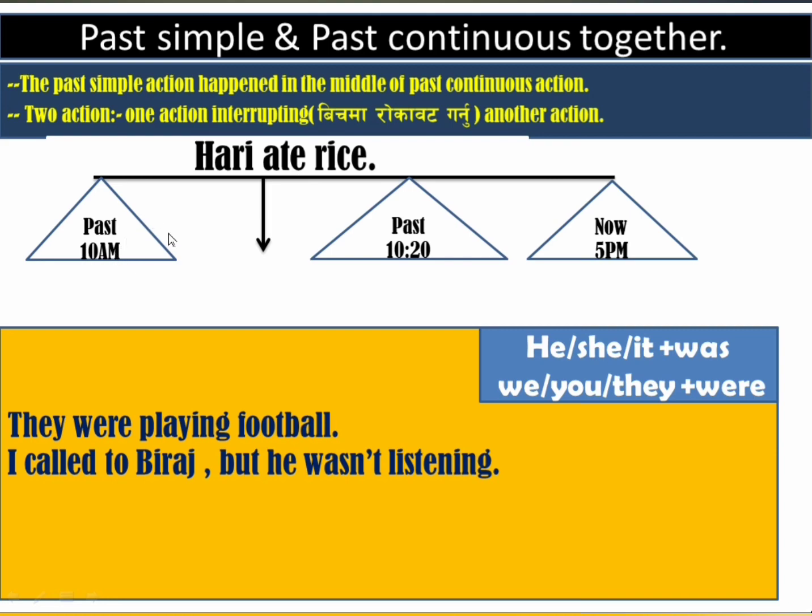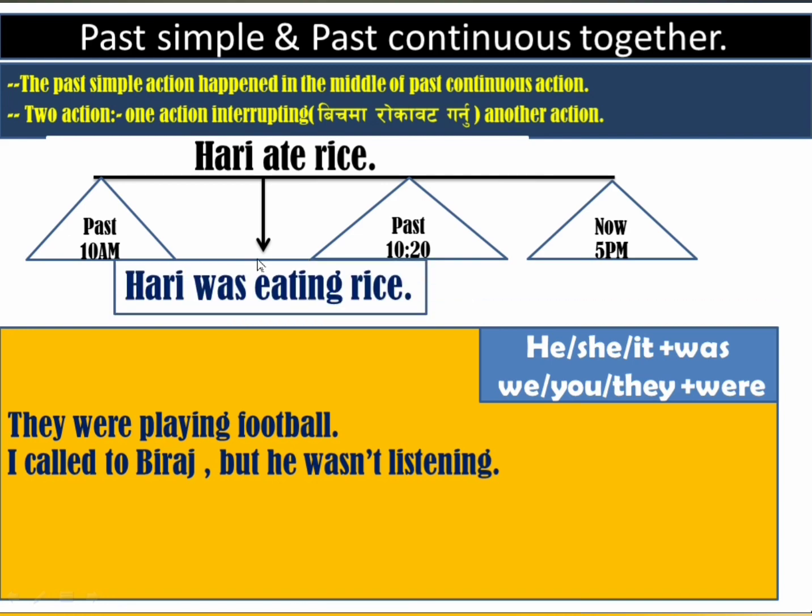Okay. From 10 to 10:20, what was Hari doing? You have to note that point. Hari was eating rice. Hari was eating rice. What was Hari doing? He was eating rice. We are talking about the middle action which was happening or going on in the past. Okay, dear students, we are talking about the middle action, which was happening or going on in the past. That is, what was happening in the past time.